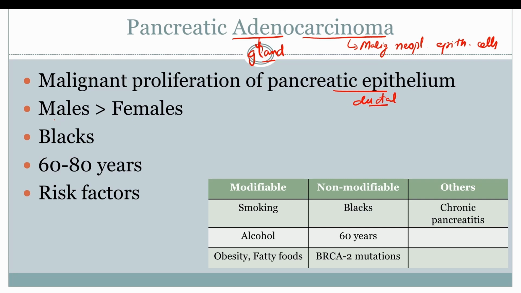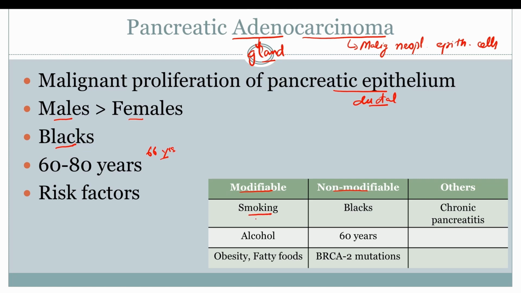So this cancer is more common in males rather than in females and more predominant in blacks and Ashkenazi. The mean age of development is 60 to 80 years, with the average age of patients being 66 years. The risk factors of pancreatic adenocarcinoma can be classified into modifiable and non-modifiable risk factors. Modifiable risk factors means those risk factors which can be avoided or changed.